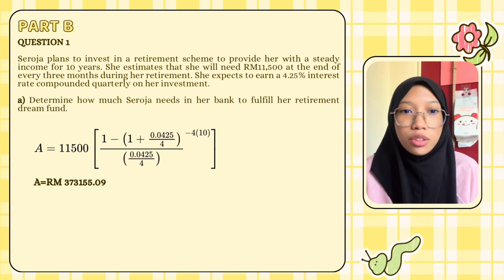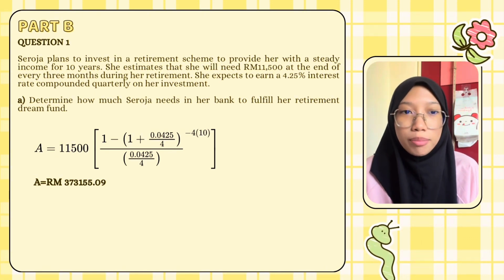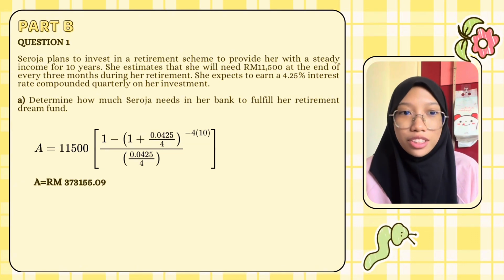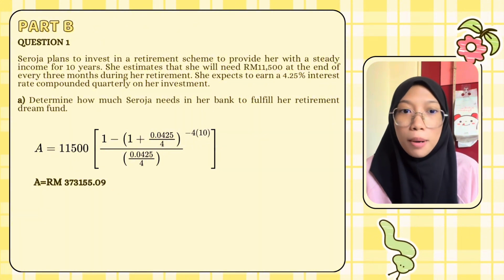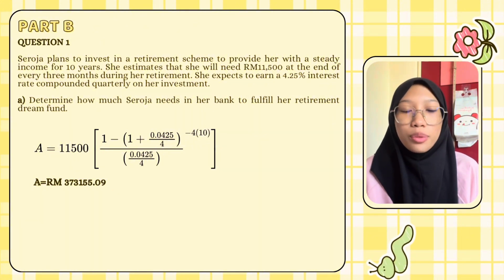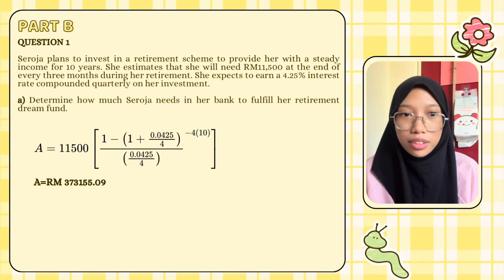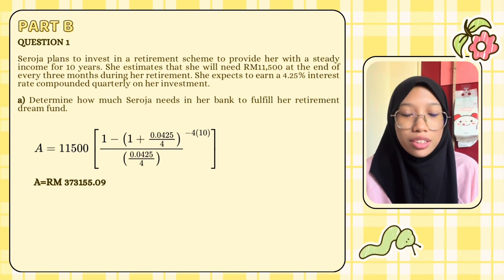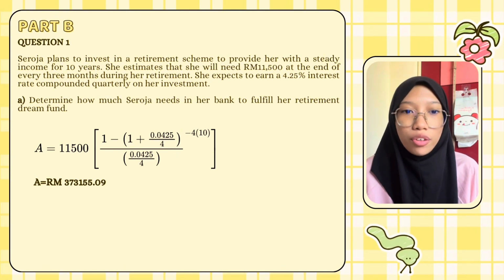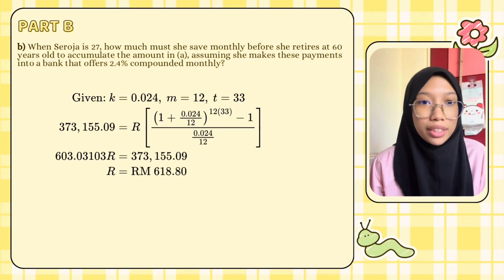So from the question, we could use A, which is present value, because in this situation, Suroja was imagined that she was in a retirement situation, which is a present time. So we could substitute the numbers into the formula, and the final answer we could get is 373,000 ringgit 155.09 cents.